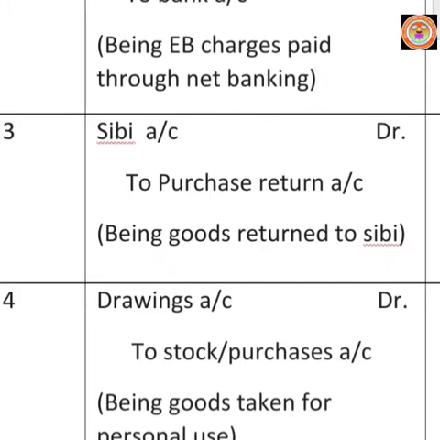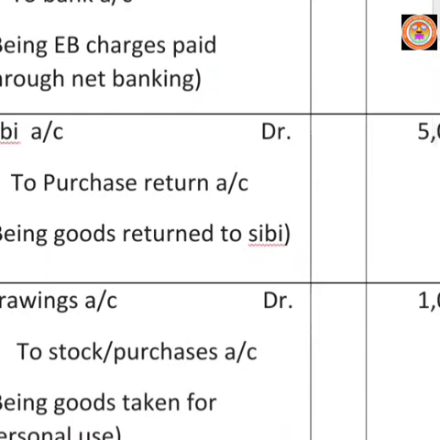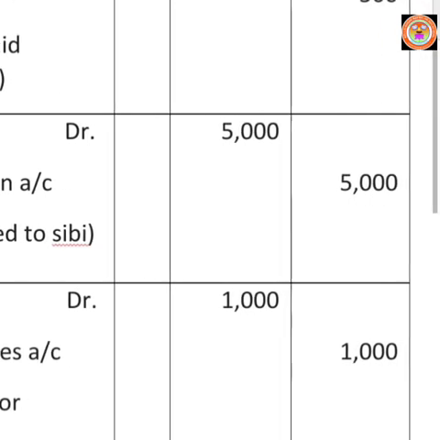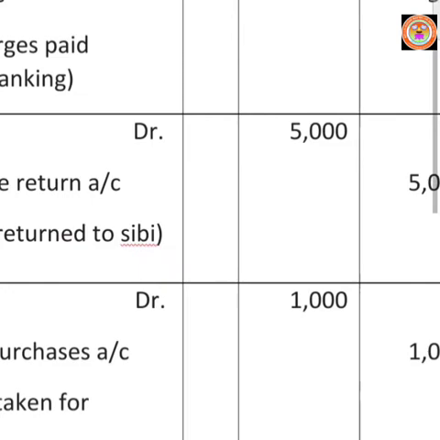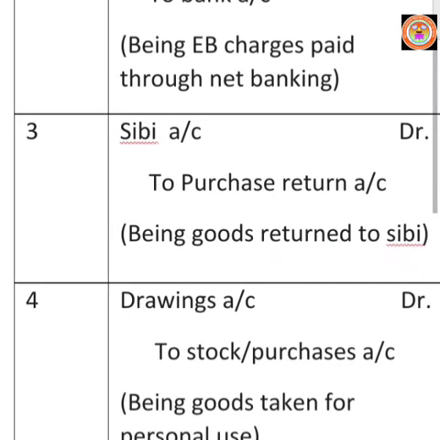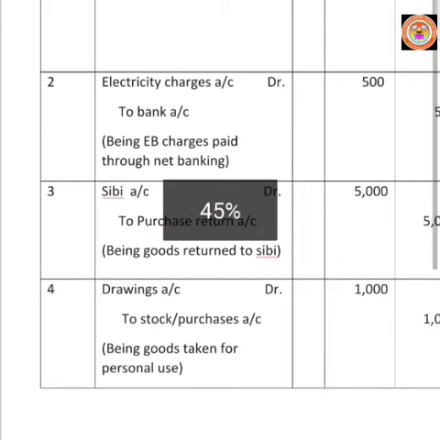We are returning goods in the name of purchase return. So, goods goes out. Write to purchase return account according to real account rule. Amount is rupees 5,000 in both columns. Then write the narration being goods returned to SIBI.